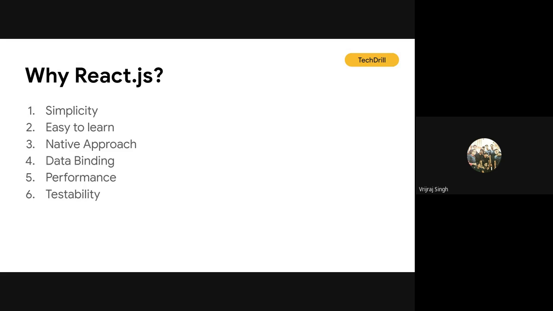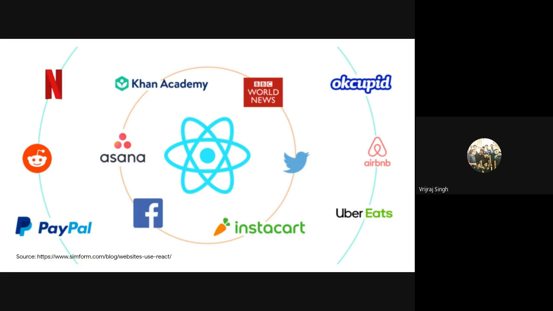Let's say you can go for material design guidelines. There is a separate code base. You can use material components for creating those UIs with the help of React.js. If I talk about the companies who are using React for their production ready applications, you can check out the link. Let's say Netflix. Netflix is using React for creating its entire web application architecture. Similarly Khan Academy, then we have Asana, Facebook, PayPal, Instacart, Uber Eats, Airbnb, OkCupid.